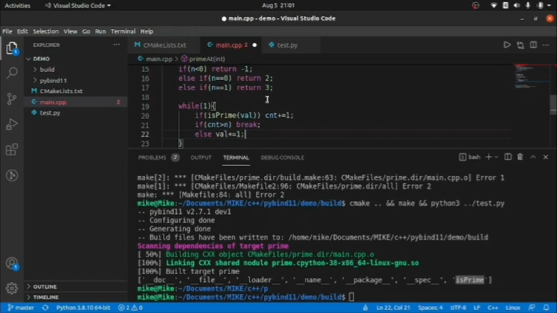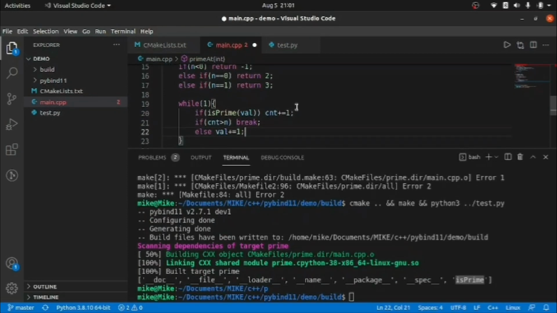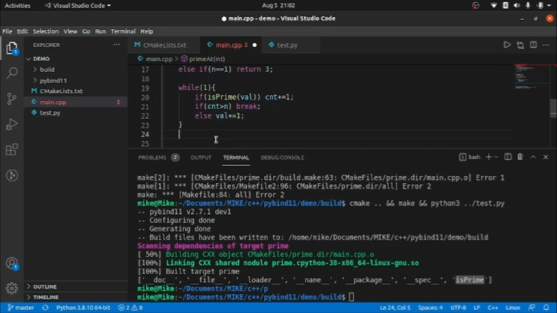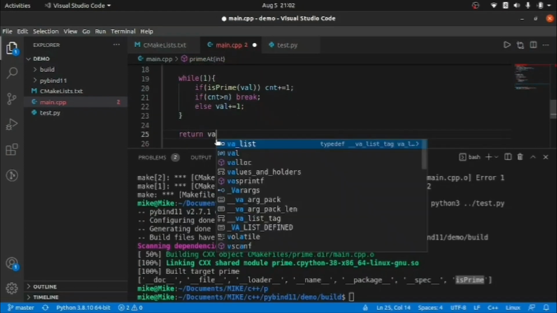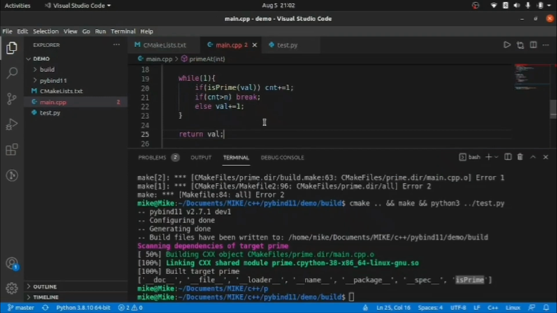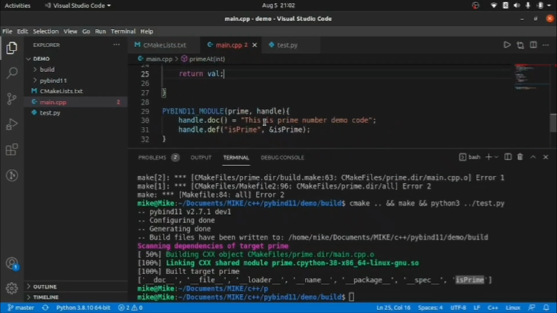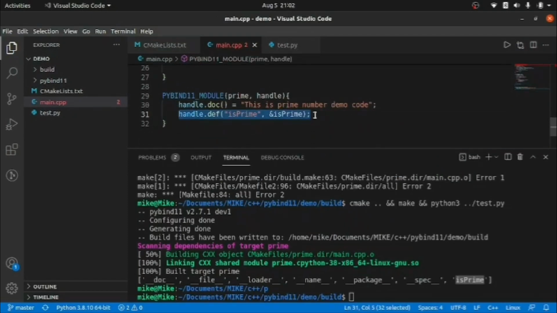So now my function will check all these things and increase the value by 1, and each and every time it will check whether it is prime or not. If the counter gets increased to the index number, then it will break the loop and return me the particular value, right guys? So we are done with the logic here. Now let me add this piece of code.